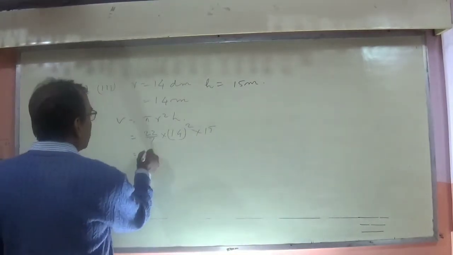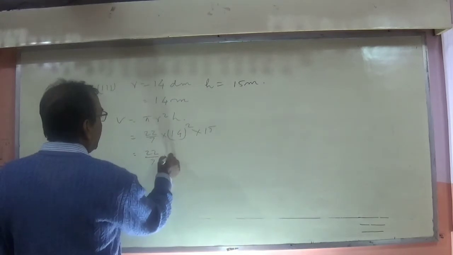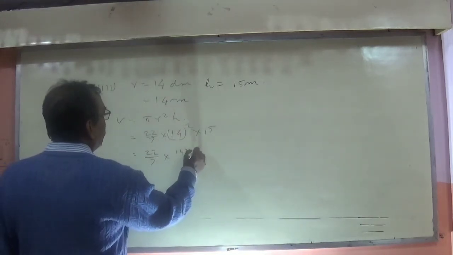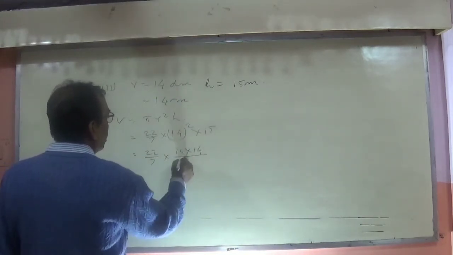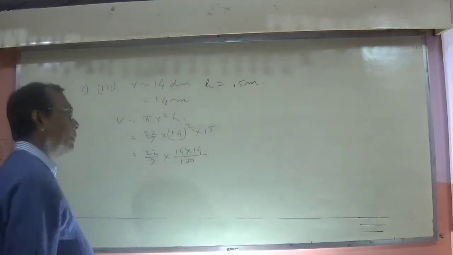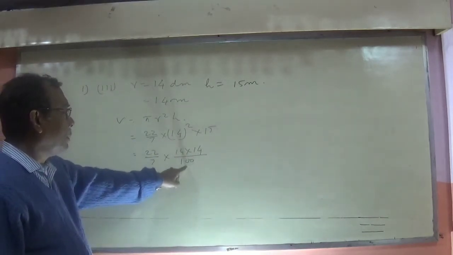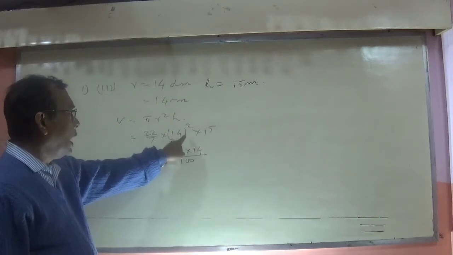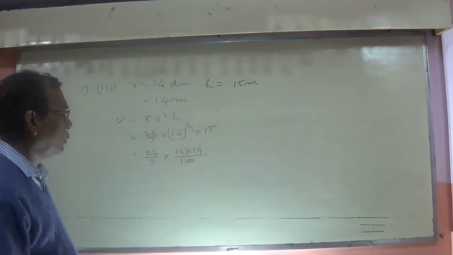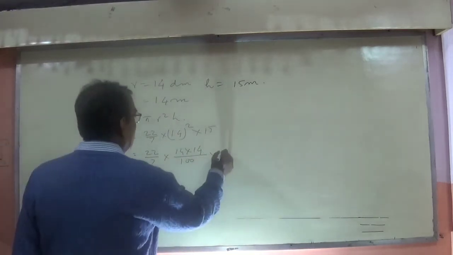So this is equal to 22 by 7 into 14 into 14 into 15, where the decimal point has gone, I removed it by dividing by 100, and that gives 92.4.